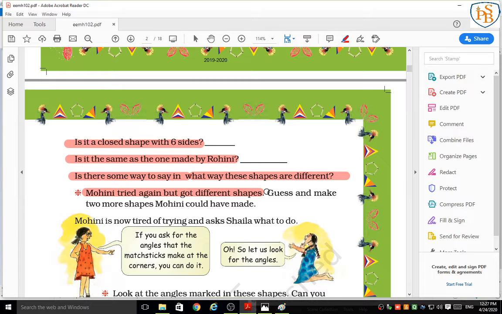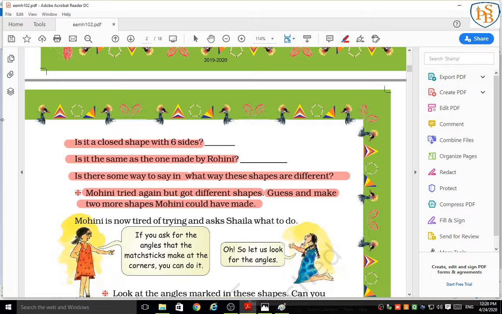So now students, I want to give you one activity that you have to do in your notebook. I will give you 2 minutes. Just guess what Mohini made. Make 2 or more shapes Mohini could have made. Here you have to make 2 more shapes like Mohini, maybe from your imagination. You have to take 6 matchsticks again and the shape should be closed.